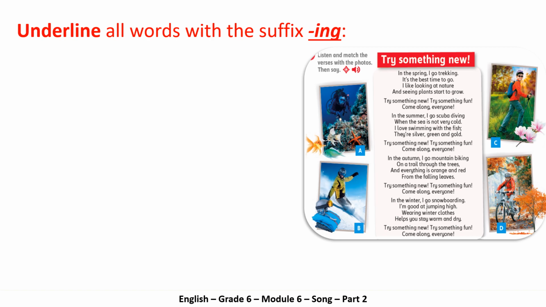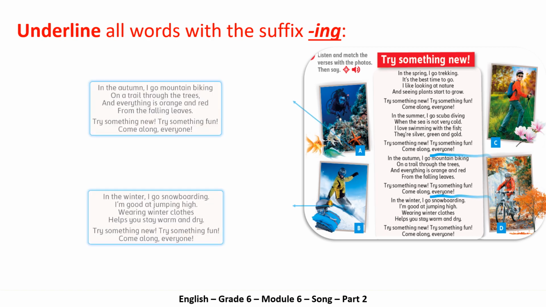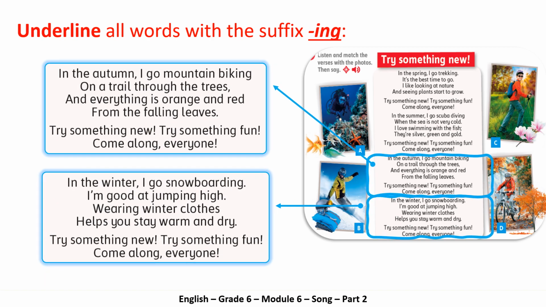Now it's time to move on to the remaining two verses and follow the same procedures in order to underline all the words with the suffix ing. Let's read the first two lines together. In the autumn, I go mountain biking on a trail through the trees.